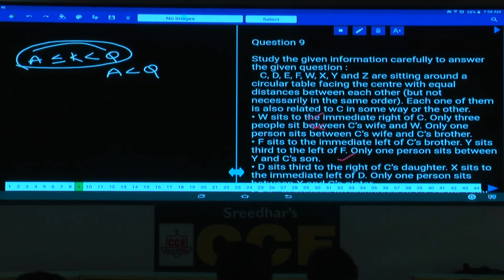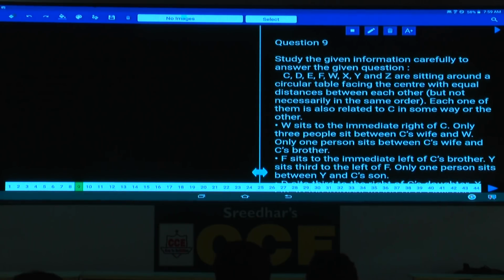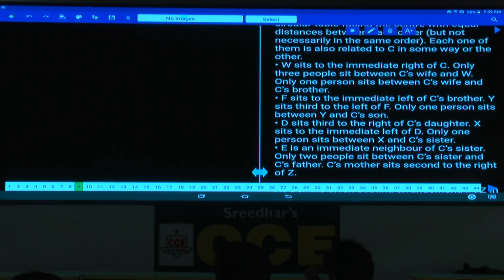Then question number 9 onwards. Now question number 9, C, D, E, F, W, X, Y and Z are seated around a circular table facing the center, isn't it, with equal distance between each other but not necessarily in the same order. Each one of them is also related to C in some way or the other. Now 8 persons are seated around a circular table. Each person is related to C in some way or the other.